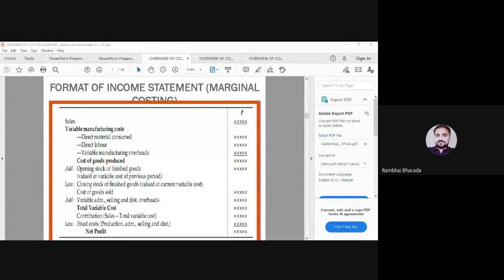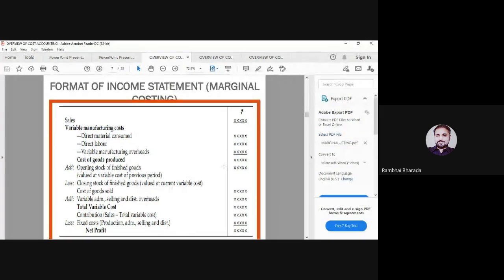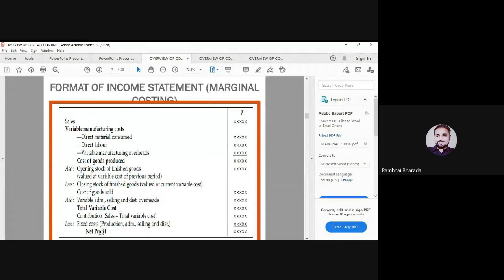And a second question may be asked: contribution minus fixed cost is equal to what? Net profit, net loss, total cost, total loss. So here, contribution minus fixed cost is equal to net profit. Or net loss plus fixed cost is equal to again the contribution. So maybe the reverse question will be asked.